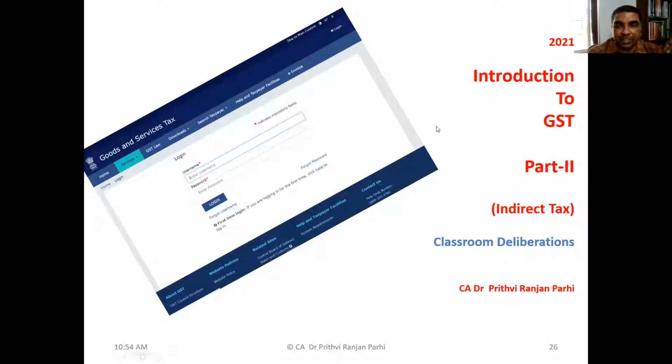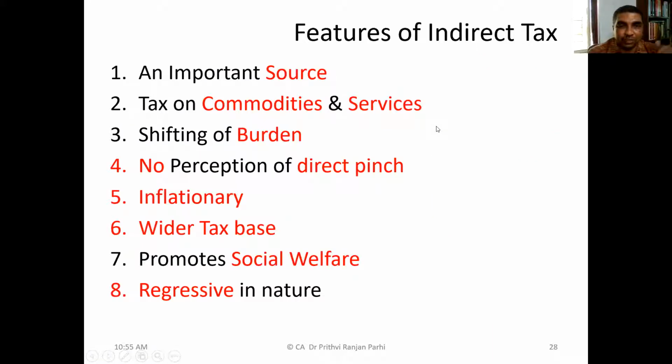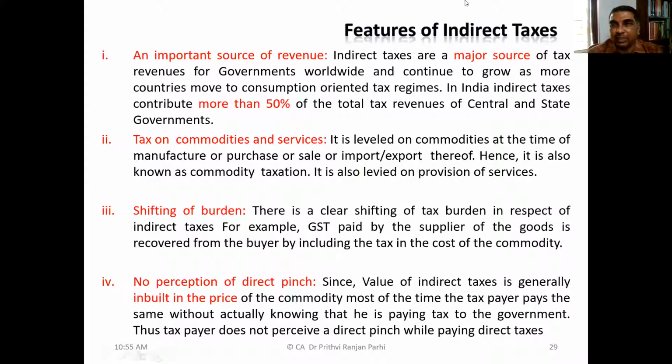I am going to share the screen with you right now. Features of indirect tax, which we were going through in the previous class. This is an important source of revenue, and it is on commodities and services. One by one, we'll be discussing these points. The first point is that indirect tax is a very important source of revenue.